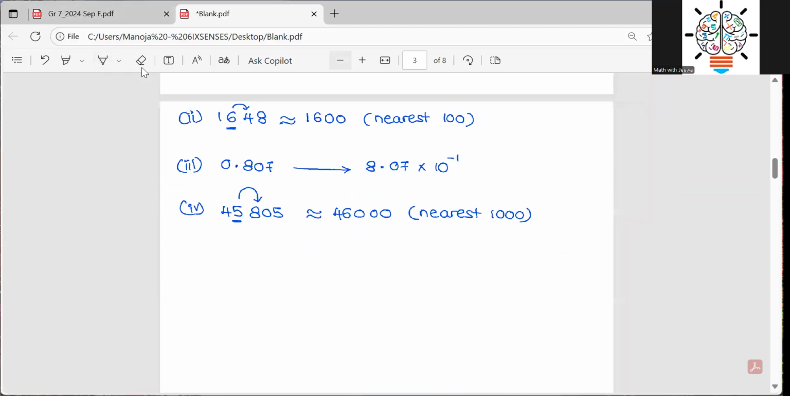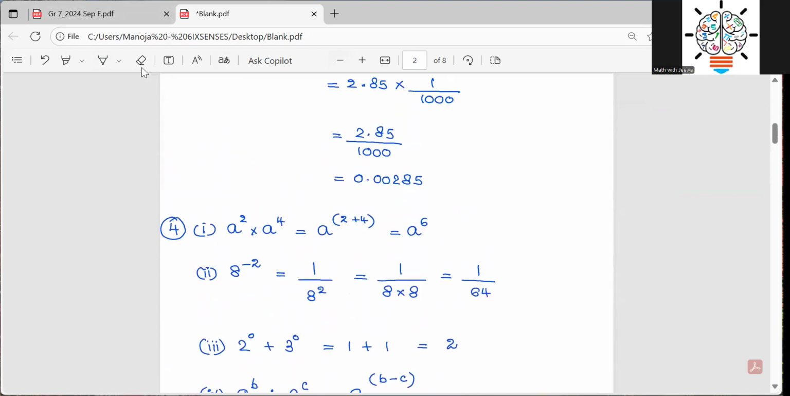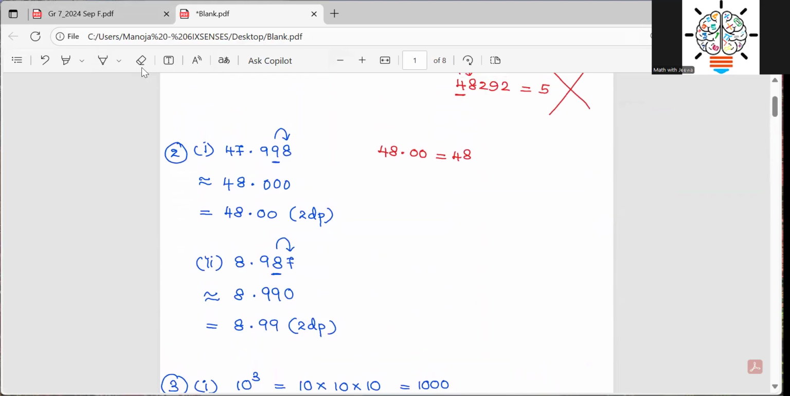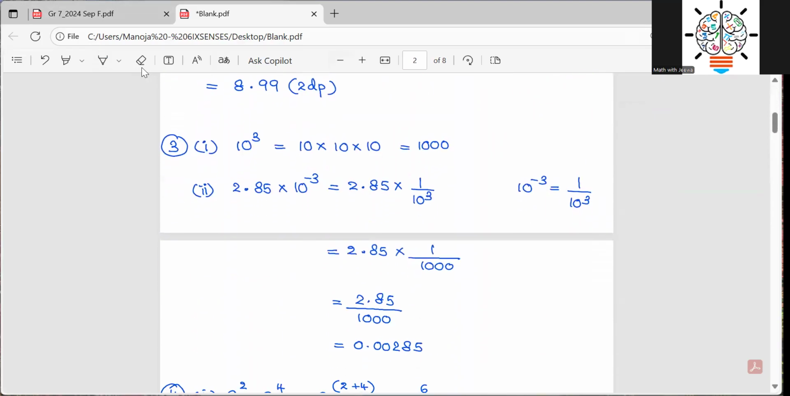So you just see, children, how I have written the answers, how neat and comprehensive it is. You show the steps as much as possible, and you keep your answer sheet neat as much as possible.